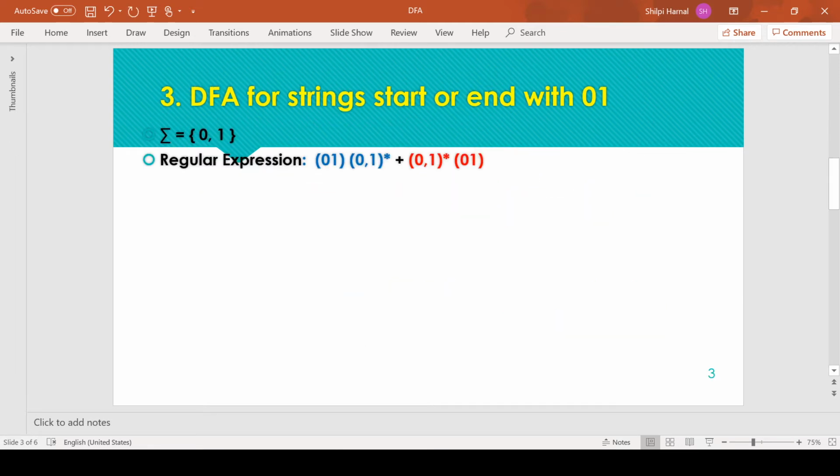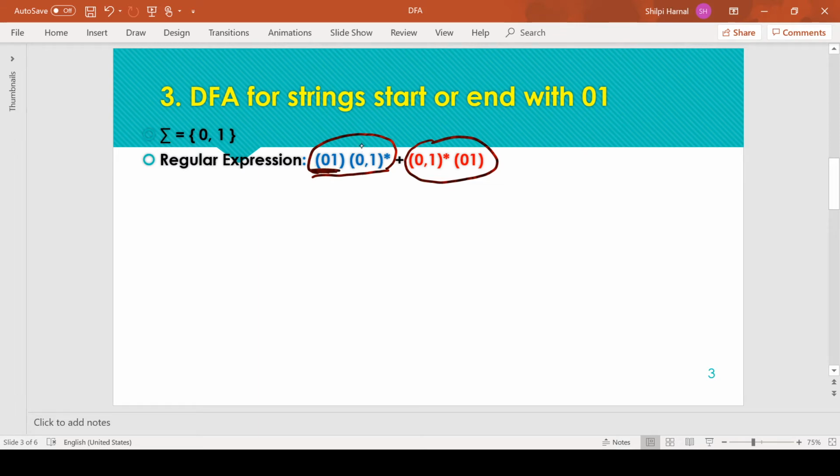Next question is DFA for string starts or ends with 0 1. Now we are having a constraint for starting and ending but in ORing. So this is the regular expression for the string starting with 0 1, and this is the expression for strings ending with 0 1. Okay, because in this we have defined 0 1 in start.